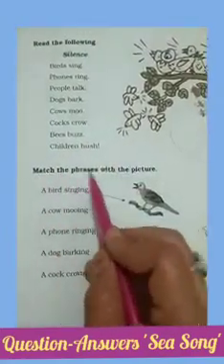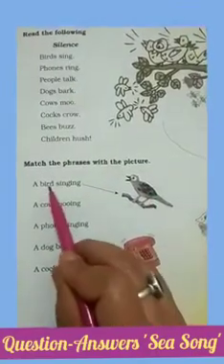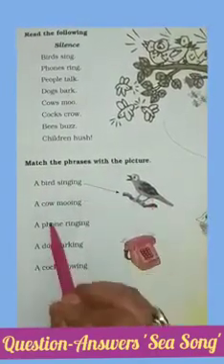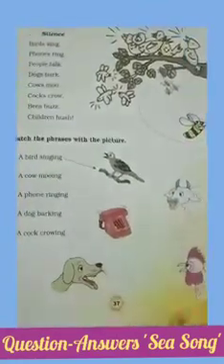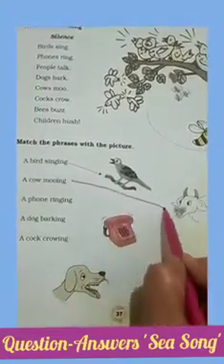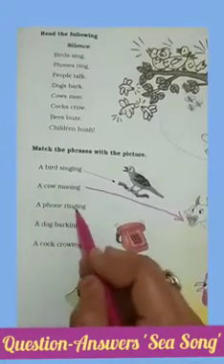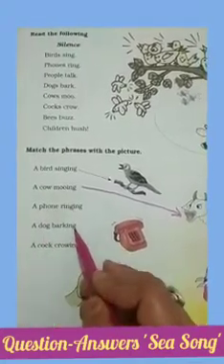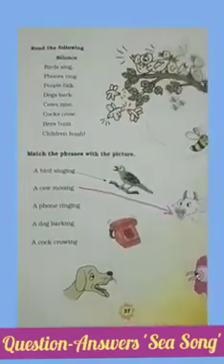Now you have to match the phrases with the picture. One has been done here. A bird singing. Next I will show you. A cow mooing. Where is the cow in this picture? Yes, this is the cow. Next you have to do a phone ringing, a dog barking, a cock crowing. You have to match it with the correct picture.